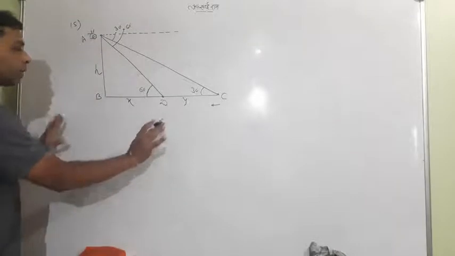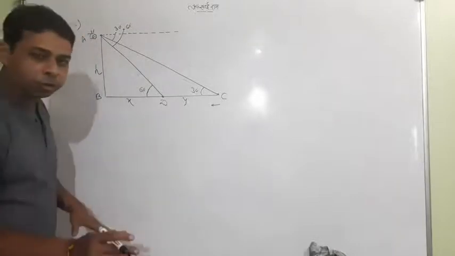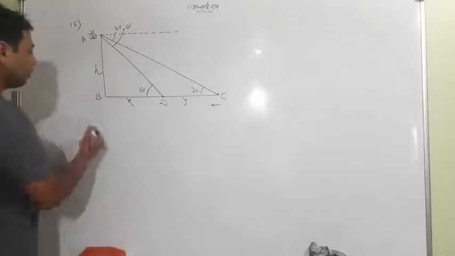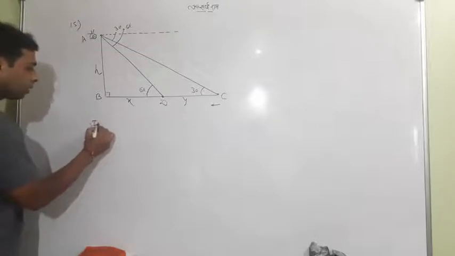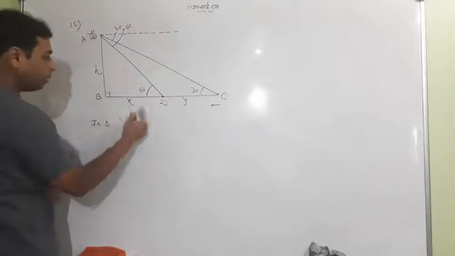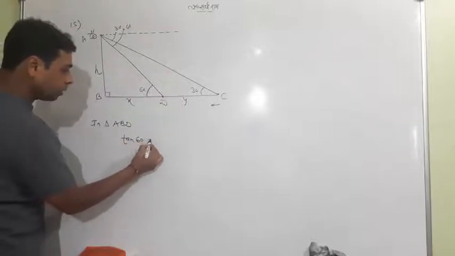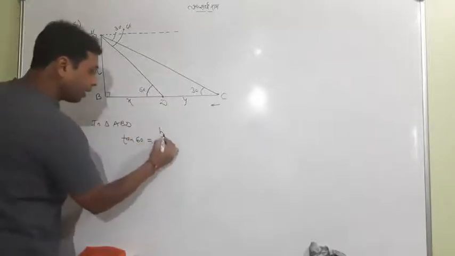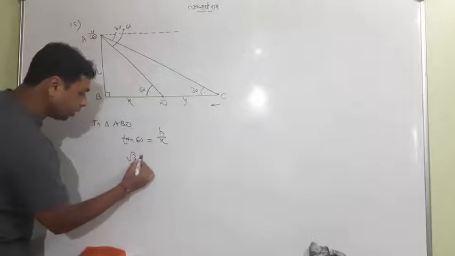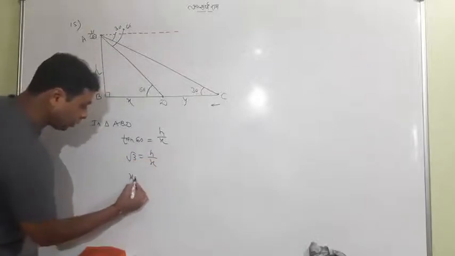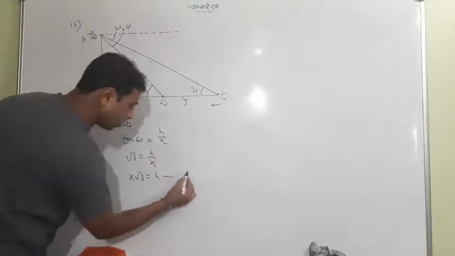I am not writing the initial concept; I am starting my answer. In the right triangle, I will first go with the small triangle ABD. I will go with tan theta. This time it is 60, so h by x is root 3. Cross multiplication gives us the first equation.